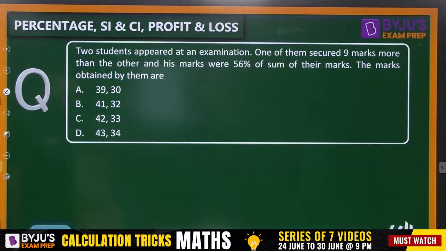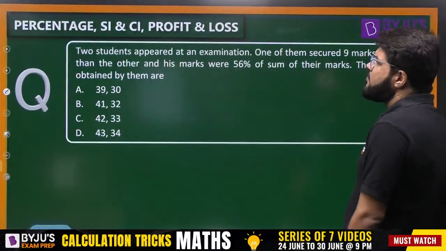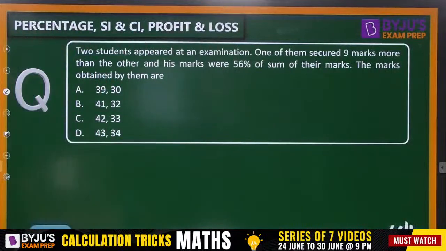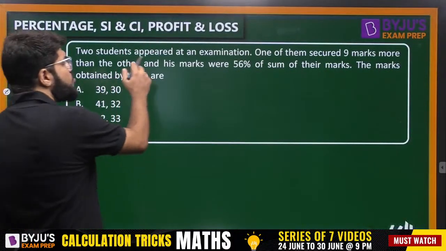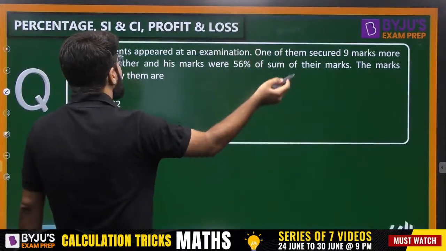Two students appeared at an examination, and one of them secured 9 marks more than the other, and his marks were 56% of the sum of their marks. What are the marks obtained by them? Two students appeared at an examination. One of them secured 9 marks more than the other.